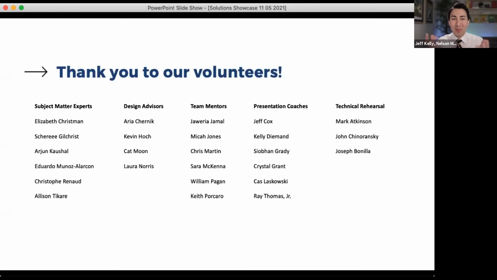And of course, to help them with that, we had a ton of volunteers from across the spectrum. Not only did we hear from legal aid directly on their experience working through the pandemic, but we also had a lot of different technical experts from our neighbors down the street at LexisNexis. We had a lot of design advisors, not only from industry, but also from other law schools. We had data analytics companies as well. It's incredible, the community that is helping guide this process forward. So we really couldn't do this without not only the fantastic effort of the teams over the past week, but also the resources that were available to them.